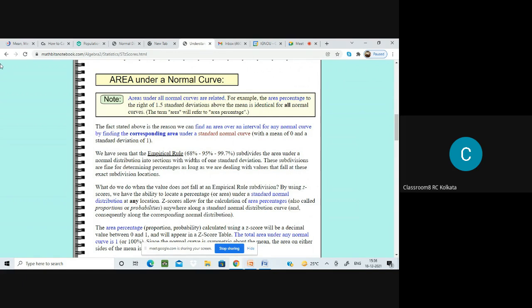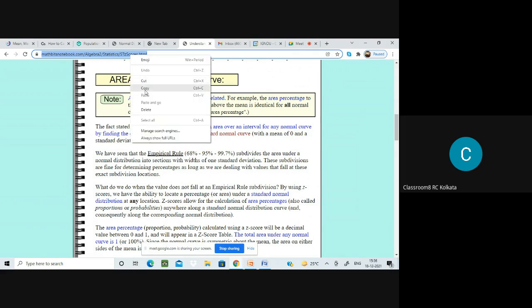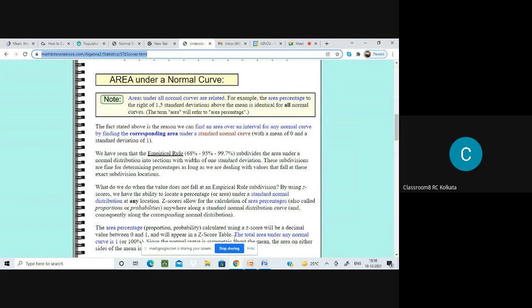Or else I can share this site in the chat box. That will be easier for you, isn't it? I'm sharing it in the chat box. You can go through it.